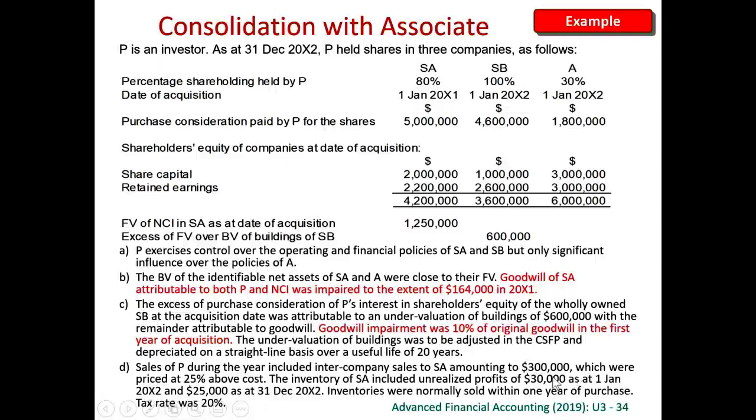So the opening inventory has an overstatement, unrealized profits. So we have overstated the closing inventory last year, amounting to 30,000, and the overstatement of the inventory as at the end of the current year is 25,000. Inventory will normally be sold within 1 year, therefore last year's has been realized. We are given the tax rate, therefore we have to account for the deferred tax implication.